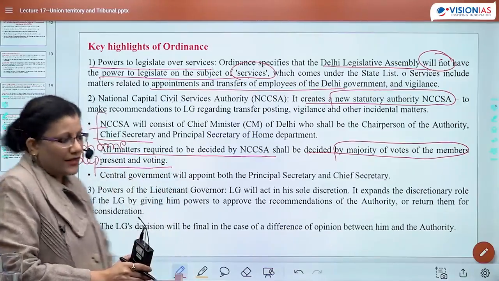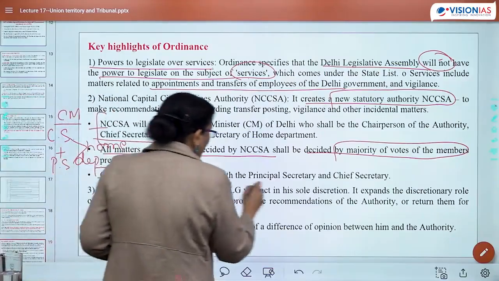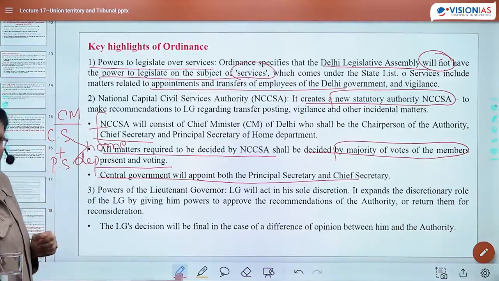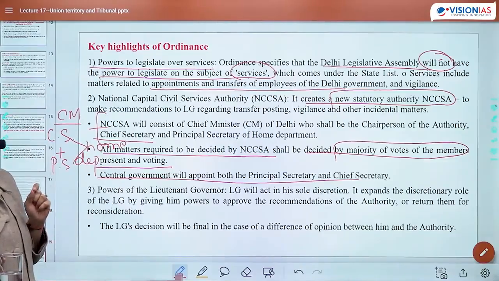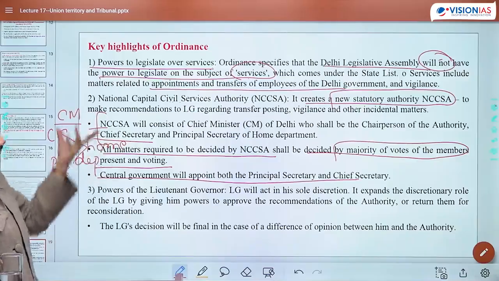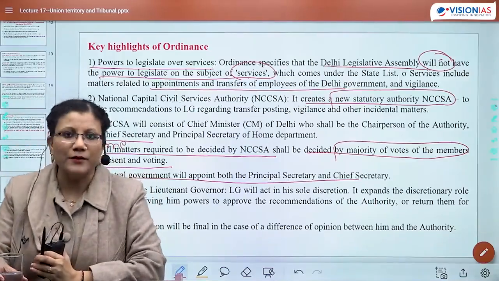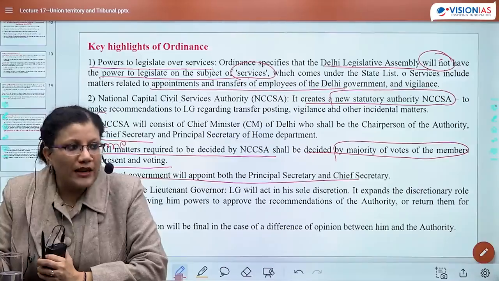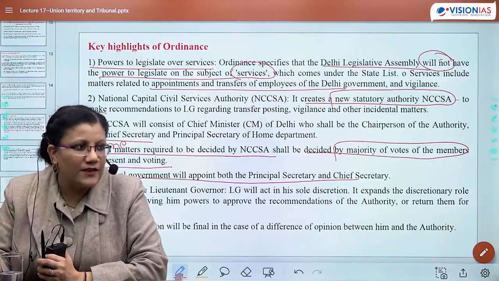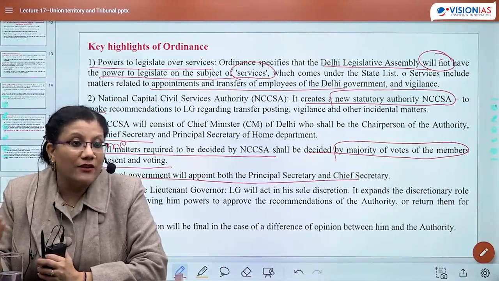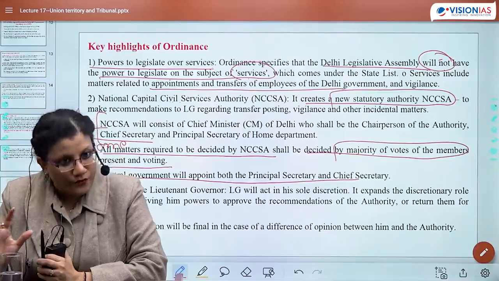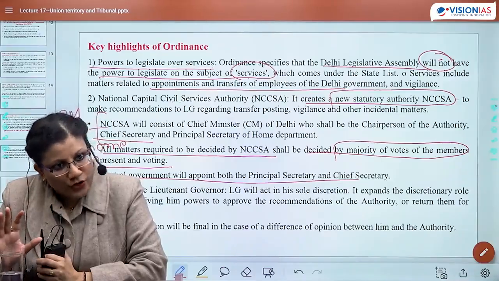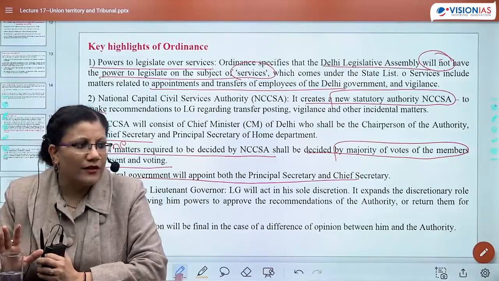In this ordinance, ठीक है? The central government will appoint both principal secretary and chief secretary. So what was the point of making CM the chairman? यही controversy है. And you are going to write this; many of the students, when I take FC classes, feel that ma'am, should we criticize this? तो जो criticism के लायक हैं ideas, you should criticize because UPSC is giving you an opportunity to write your views in a rational way. So everything which comes within rationality is subject to scrutiny. And you should put it.